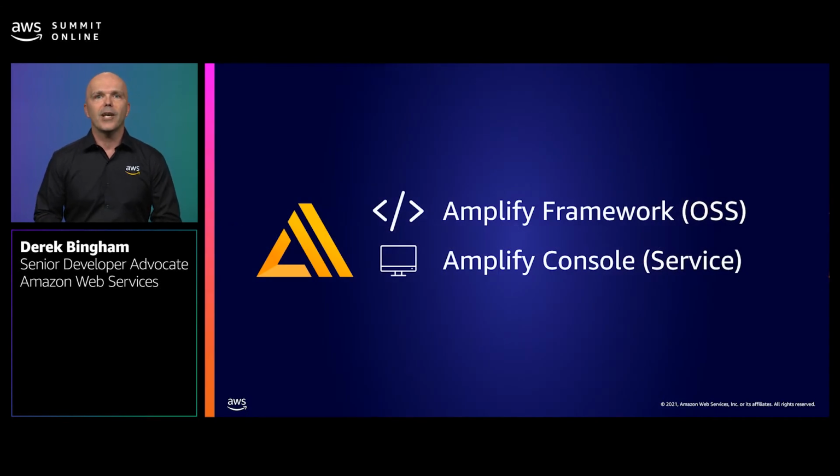There are two main parts to Amplify. The first part is the open source part, which is available on GitHub. So it's a great place to meet the community, raise issues, and even fix PRs yourself. Or there's the AWS console part, where you can host and manage your application.